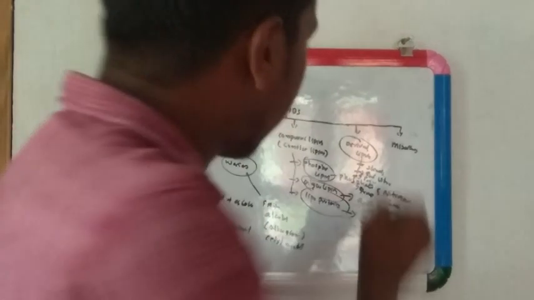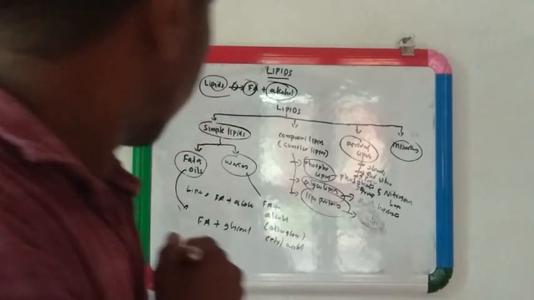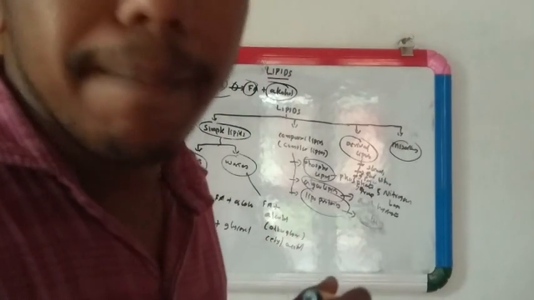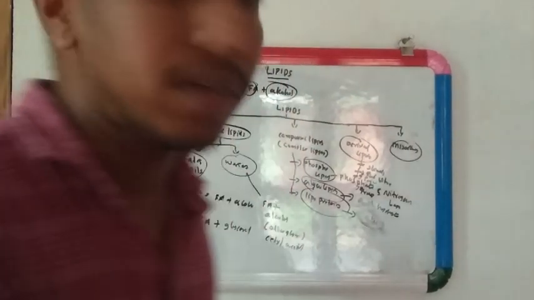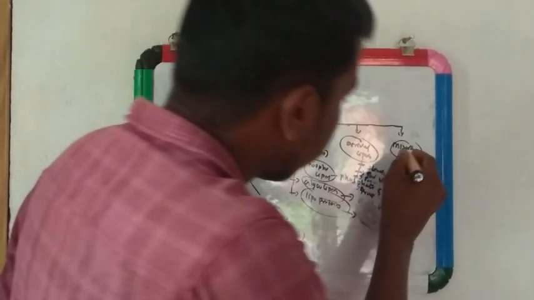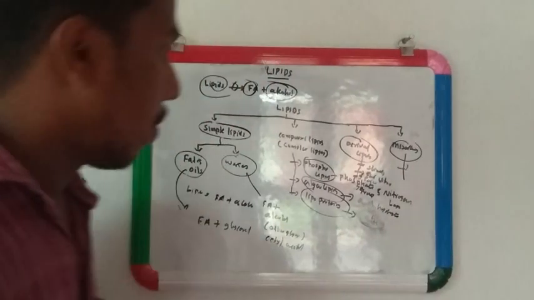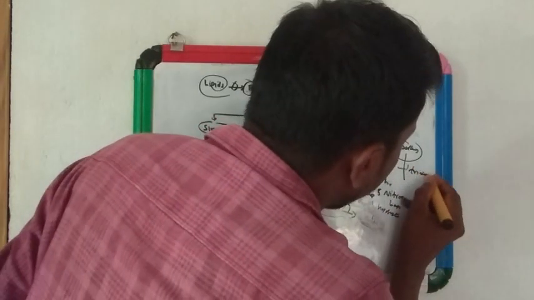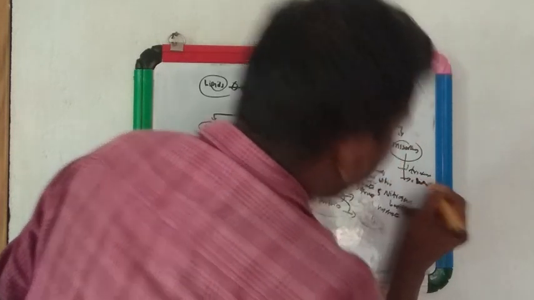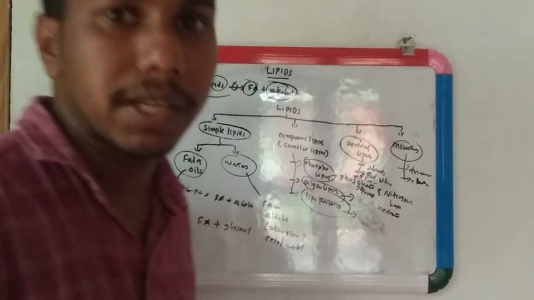Then coming to miscellaneous. Miscellaneous compounds are those compounds that behave like lipids. They have some characteristics related to lipids. So those will come under the miscellaneous classification. Examples are triglycerides and cholesterol, which come under this miscellaneous. That's all about the introduction.